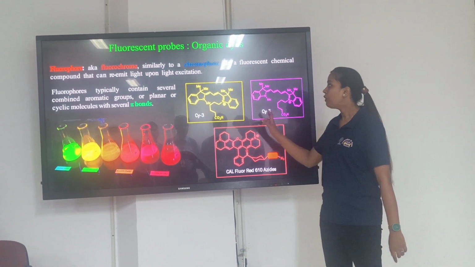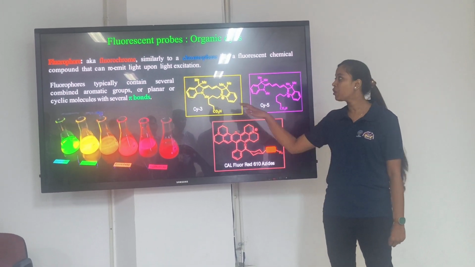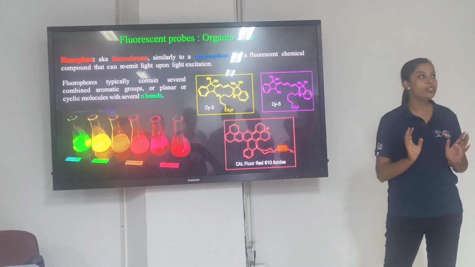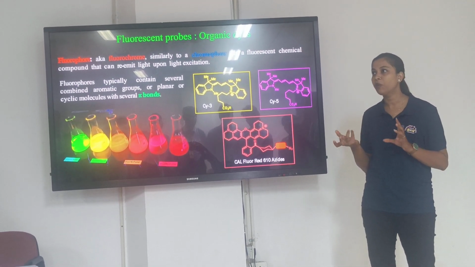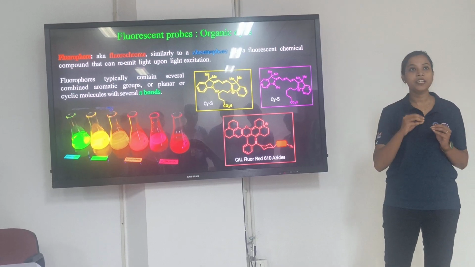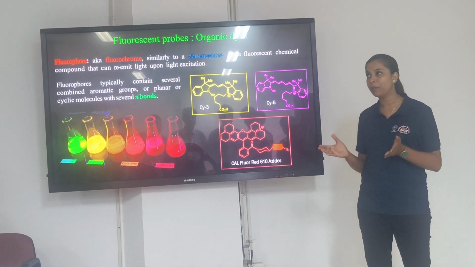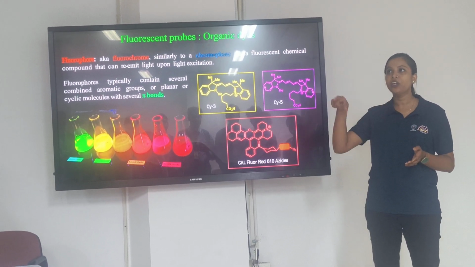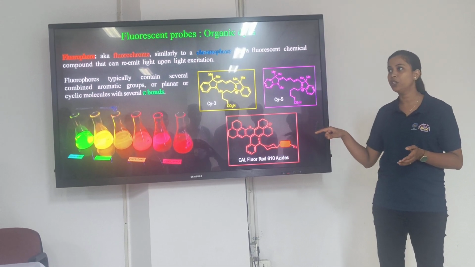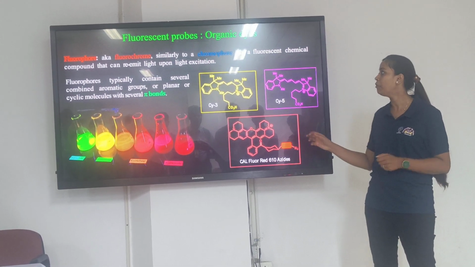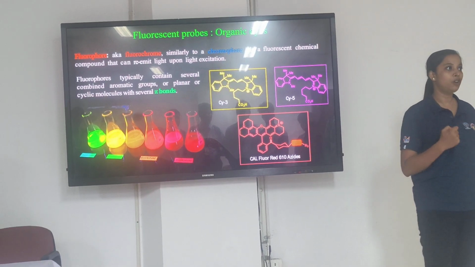Right? So why do we see these fluorescence colors? Just because of the various pi bonds. Do you all know about pi bonds? Yes. Right? Because of the various pi bonds present in the chemical molecule, there is an electronic transition happening in the molecule. Due to this, we see fluorescence.